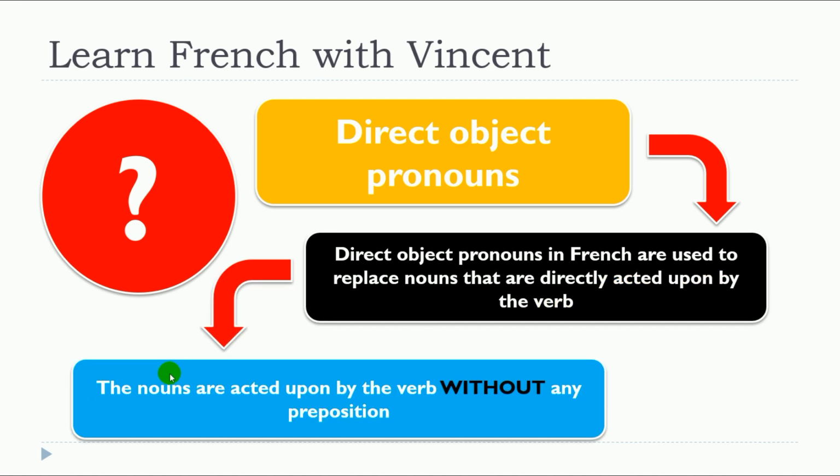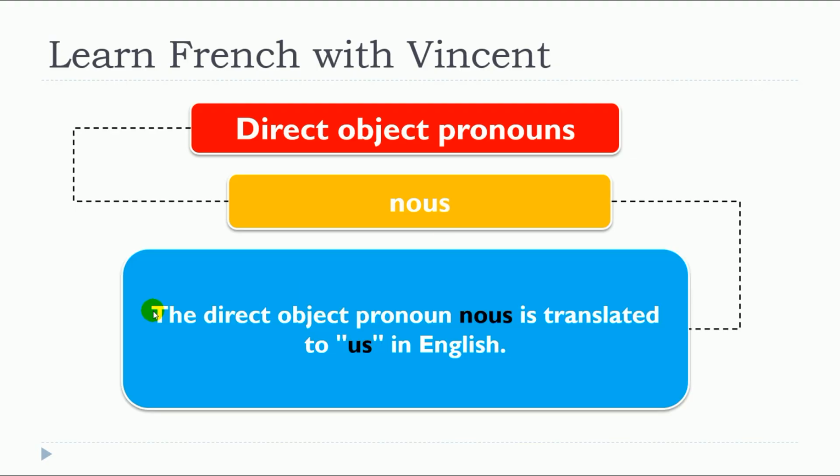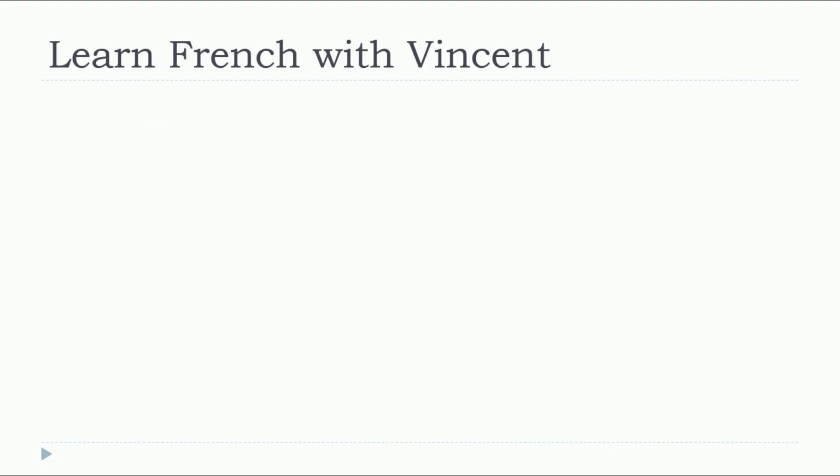And the second thing that is important, the nouns are acted upon by the verb without any preposition. This is the reason why we call them direct. It's without any preposition. So in this lesson, we'll concentrate on nous, and the direct object pronoun nous is translated to us in English. Remember, nous can cover masculin, féminin, and it's pluriel. Masculin, féminin, pluriel.